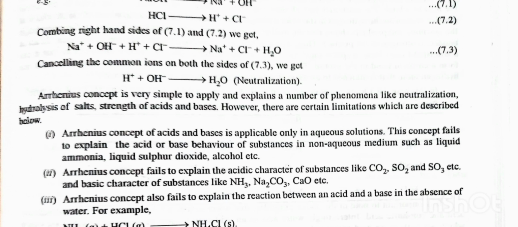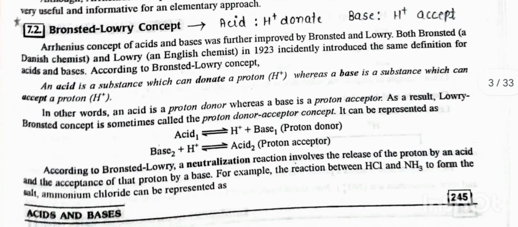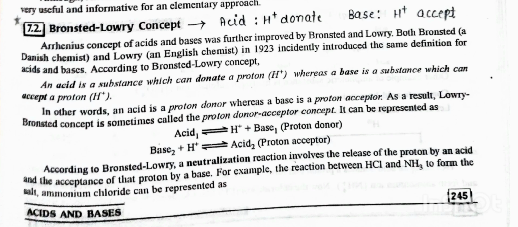Third, Arrhenius concept also fails to explain the reaction between an acid and a base in the absence of water. For example, NH3 gas plus HCl gas give rise to NH4Cl solid. Na2O solid plus SO3 gas give rise to Na2SO4 solid. Although Arrhenius' concept of acid and base suffers from a number of limitations, yet the concept is very useful and informative for an elementary approach.